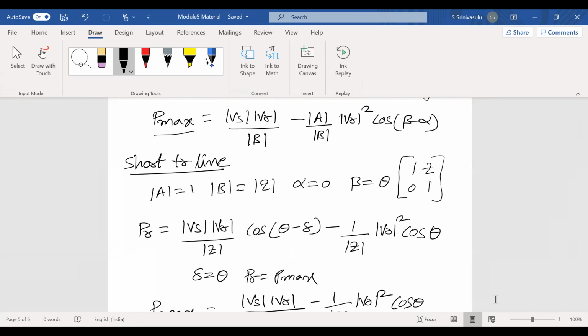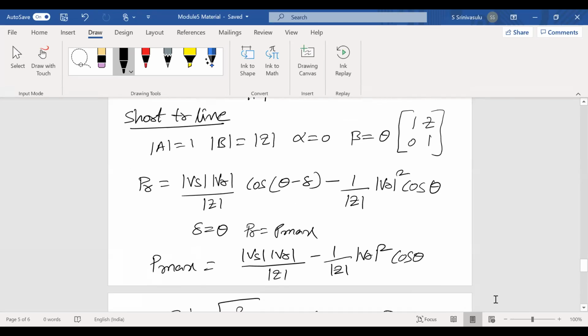For the short transmission line, what is the ABCD parameter value? A equals 1, already we know, 1 Z 0 1. In case of short transmission line, what is the ABCD parameter? 1 Z 0 1. If you know the ABCD parameters of a transmission line, you can easily analyze any transmission line, either short, medium or long. Knowing the ABCD parameters, you can easily identify the performance of that line, in terms of efficiency and voltage regulation.